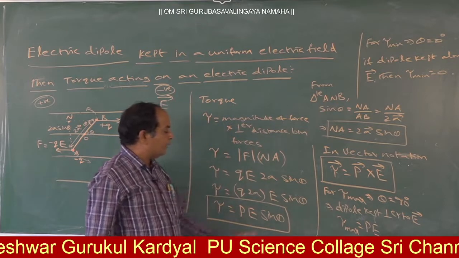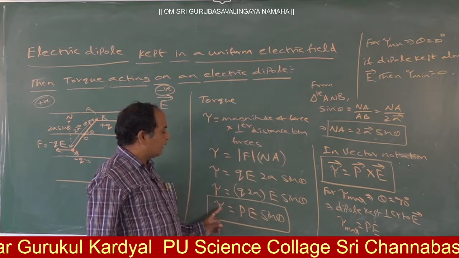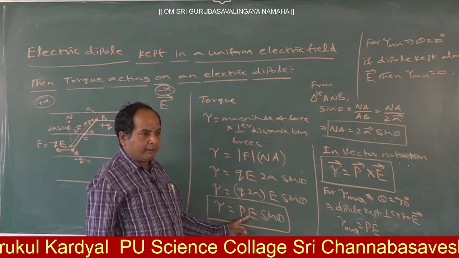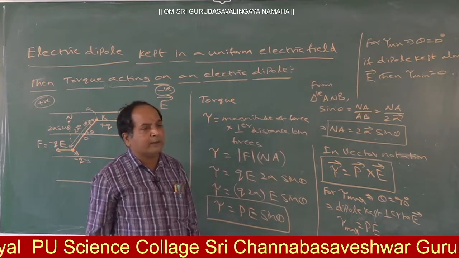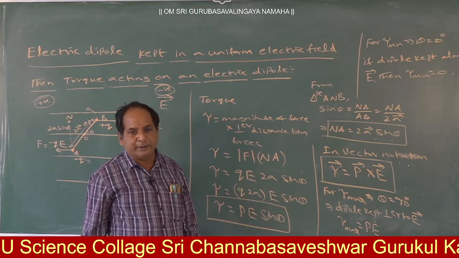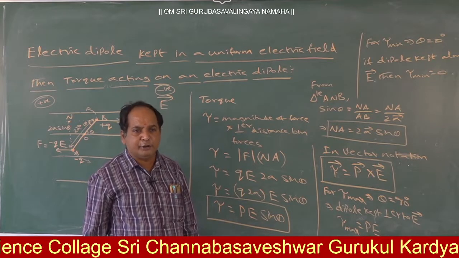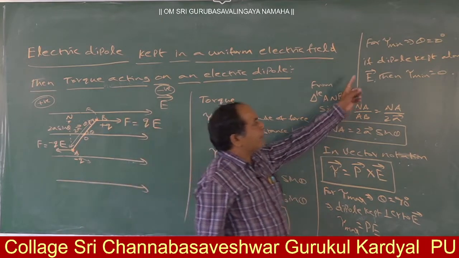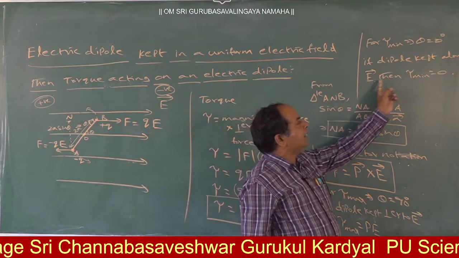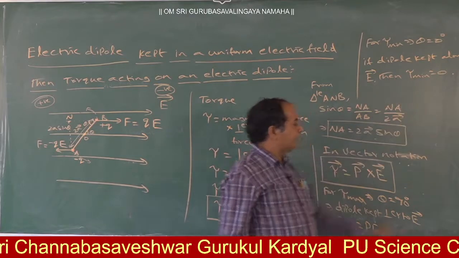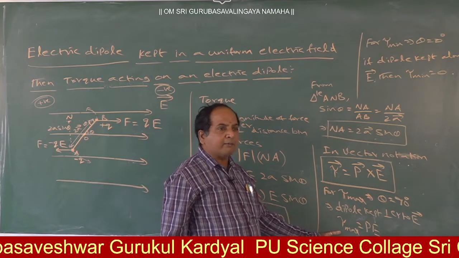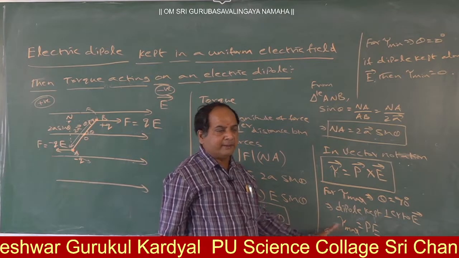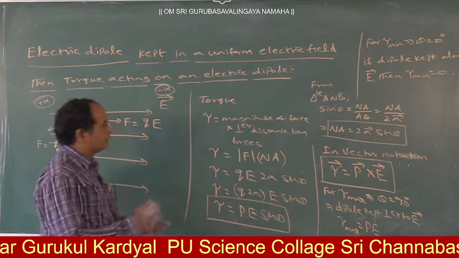How much is that value? Sin 90 is 1. So tau is equal to PE. Similarly, if theta is 0, then torque will become 0. Why? Sin 0 is 0. That's why if the dipole is kept along the electric field, tau minimum is 0. If the dipole is kept perpendicular to the electric field, then torque will become what? Maximum. This is regarding this.